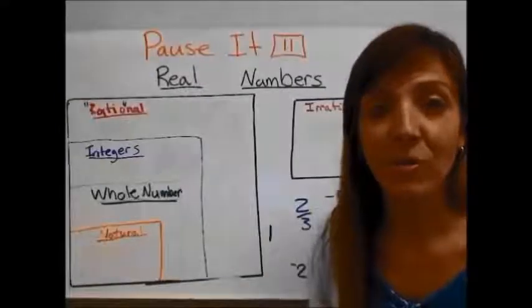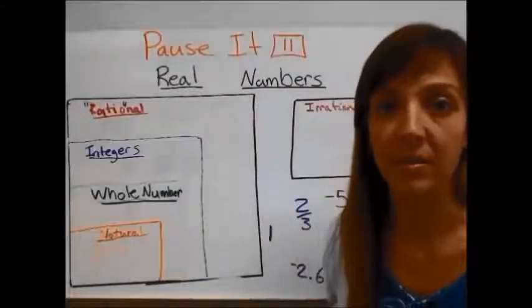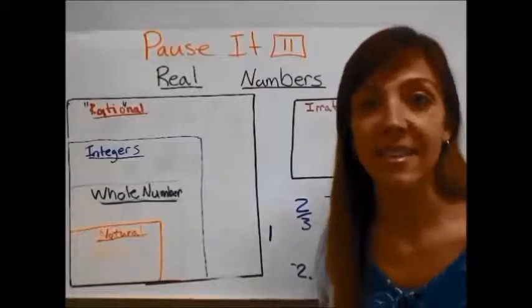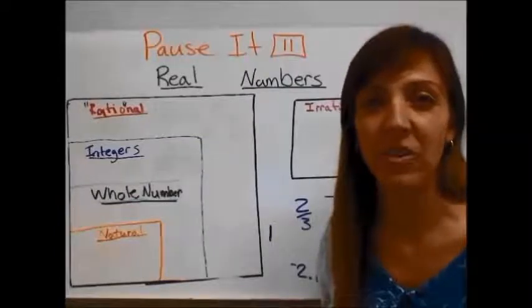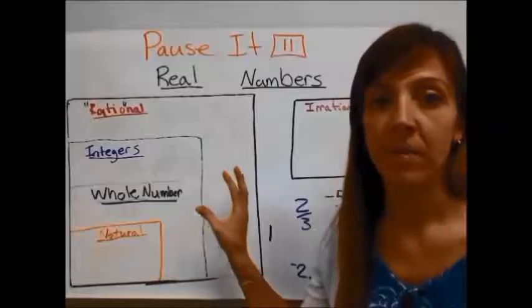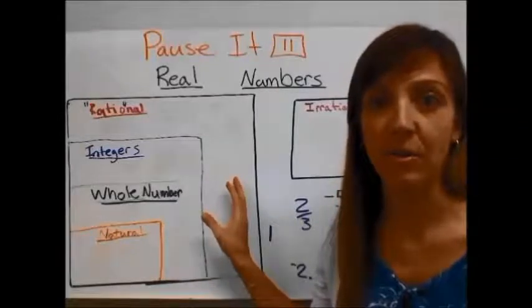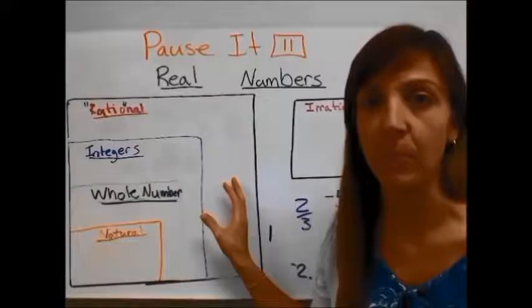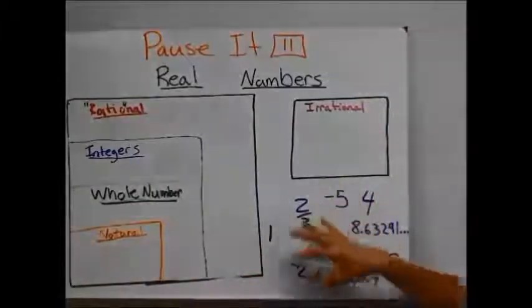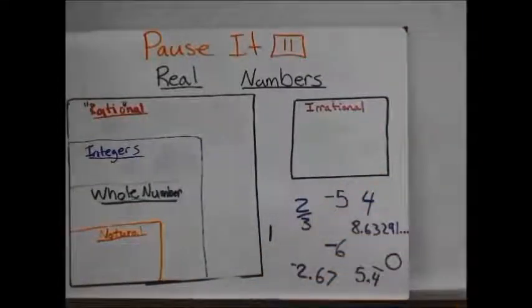At this point, I want you to take a look at the numbers that I've placed down here in the corner, and I want you to decide where you think those numbers belong. I want you to add them to this graphic organizer in your composition notebook. So these are your numbers, and I want you to make a decision.